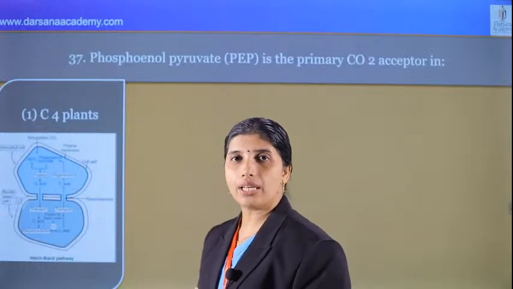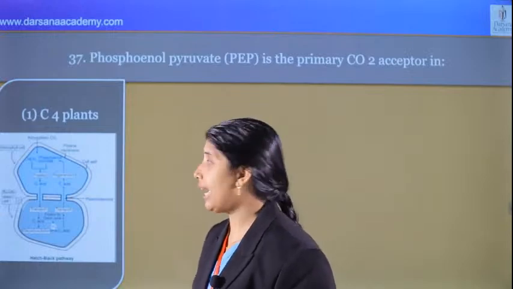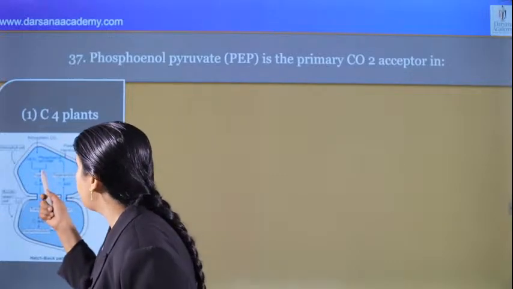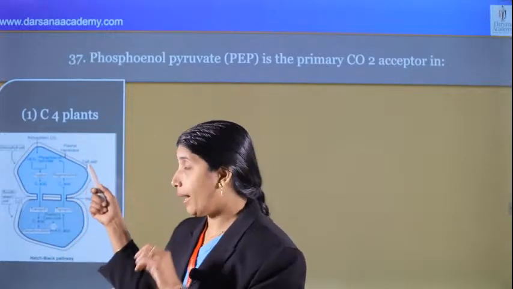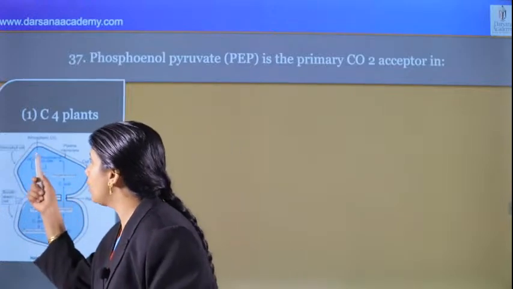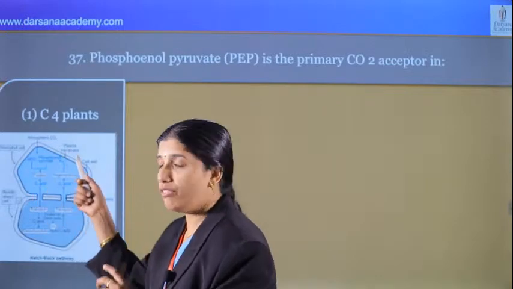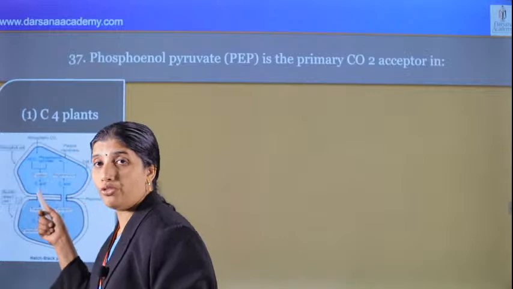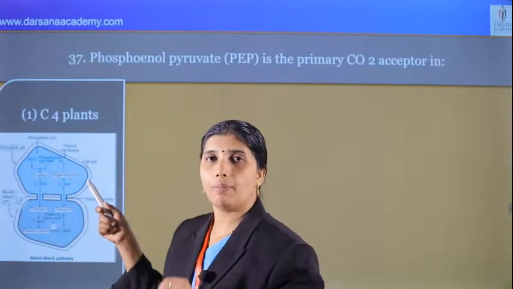They have two cell types to complete photosynthesis, mesophyll and bundle sheath cells. In the mesophyll there is PEPcase, phosphoenol pyruvate carboxylase, which accepts carbon dioxide. The carbon dioxide enters the cytoplasm and dissolves in water to form bicarbonate, which is accepted by PEP and fixed to form oxaloacetic acid, the first stable product.